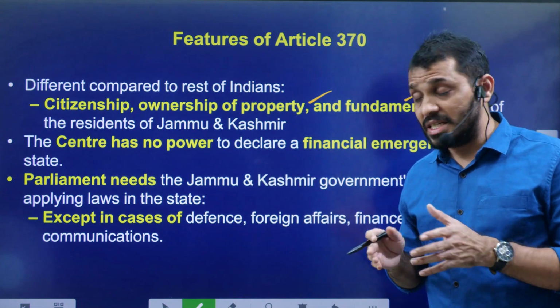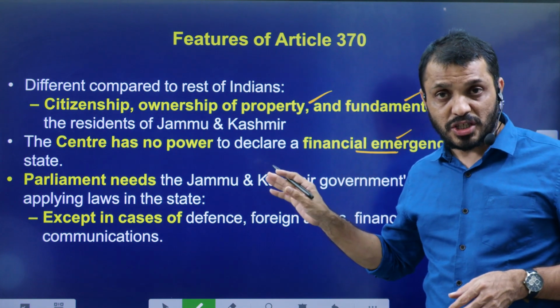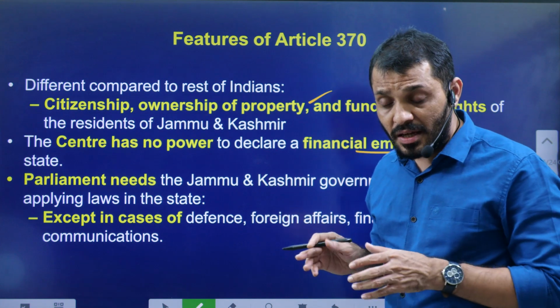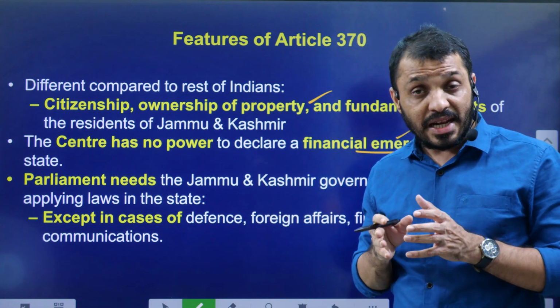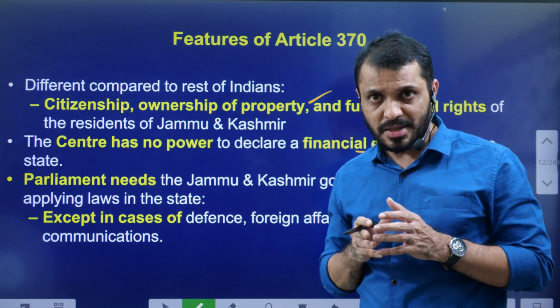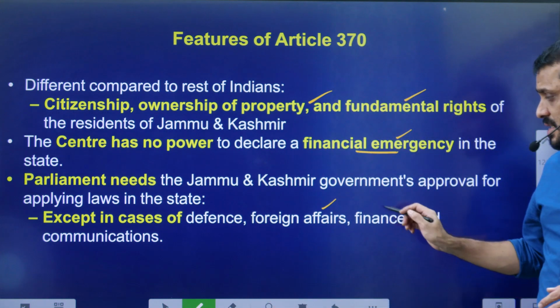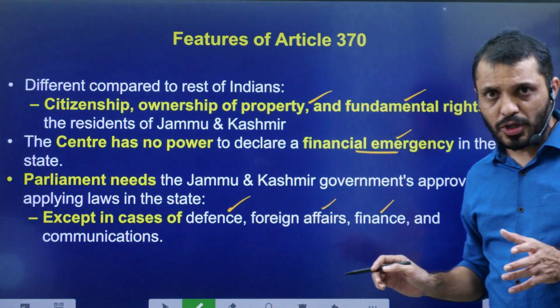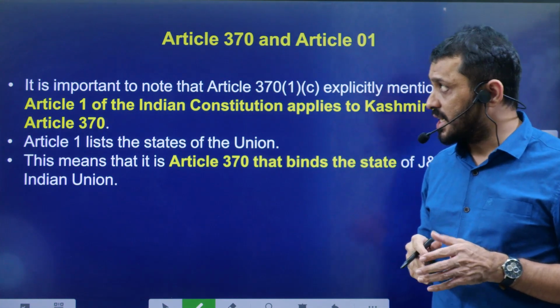Here the union government doesn't have any power regarding the financial emergency. They cannot issue a financial emergency in J&K. Even the laws made by Parliament do not automatically apply in Jammu Kashmir unless they are ratified by the Jammu Kashmir Assembly, except laws related to foreign affairs, finance, defense and communications. Except for these laws, the rest of the laws have to be ratified by the J&K Assembly.